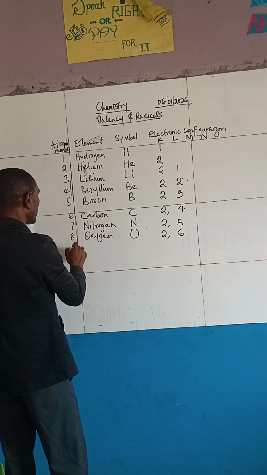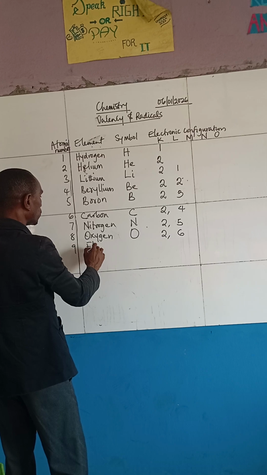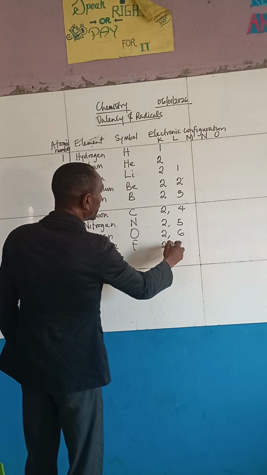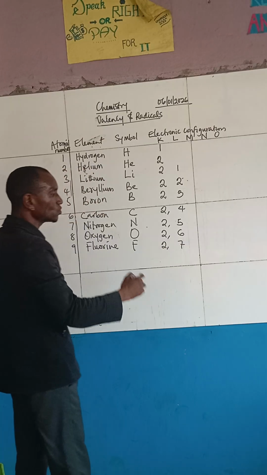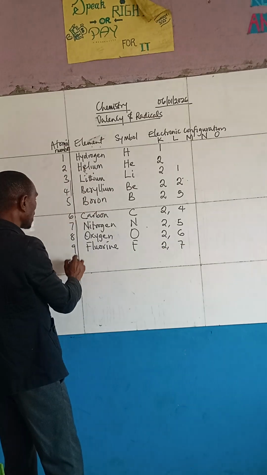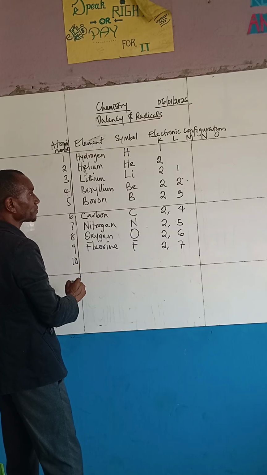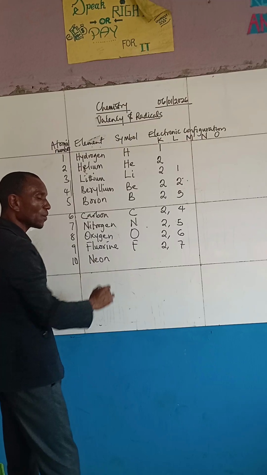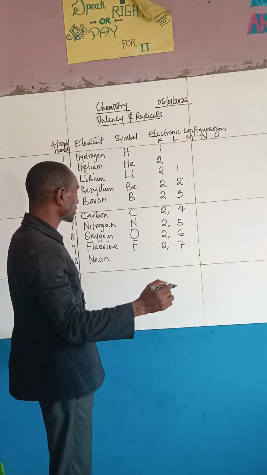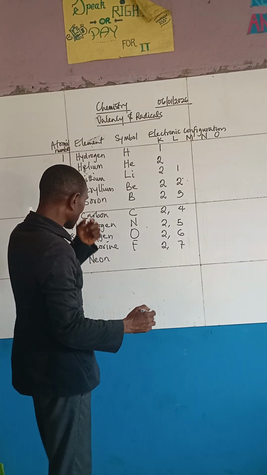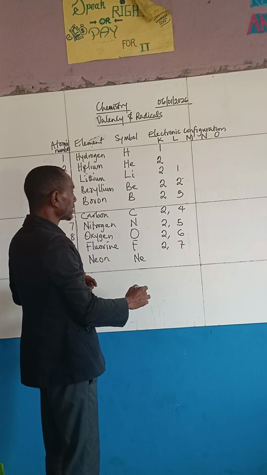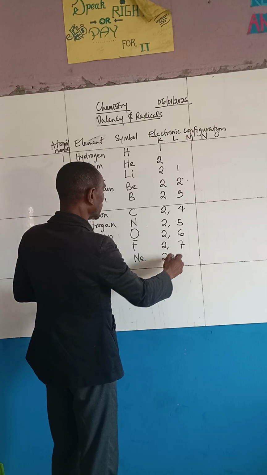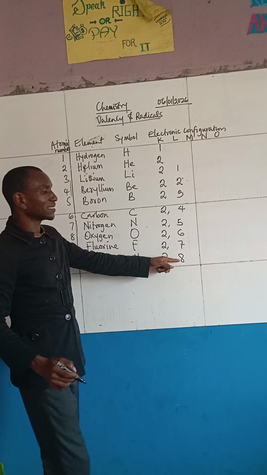Right? Then after which we have what we call fluorine. F. So we have 2 and 7. Alright? So what next? Neon. That's a noble gas. It's called a noble gas. I will tell you the reason why it is called a noble gas. So neon is Ne. What does this mean? We have 2 and 8. You can see, this is the maximum we can carry.